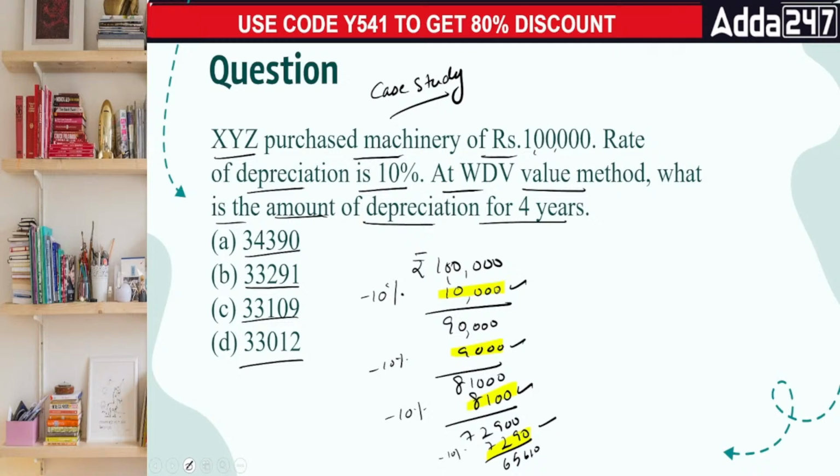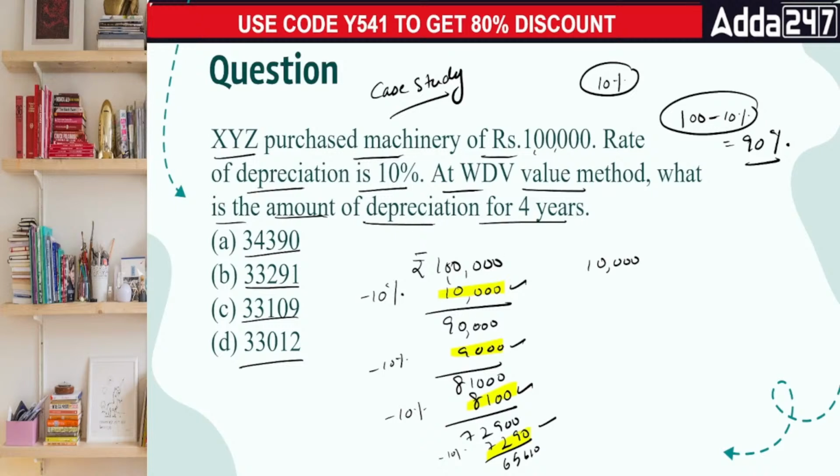Look at this part. The first year's depreciation was 10,000, and everyone, there's a decline. Total depreciation is 10%, which is there for every year. That means if your total amount is 100, out of it 10% decline is there every year. That means by every year, whatever is left is 90%. If the percentage is 10% in terms of your declining, every year we are going to take 10% chunk out of the total amount.